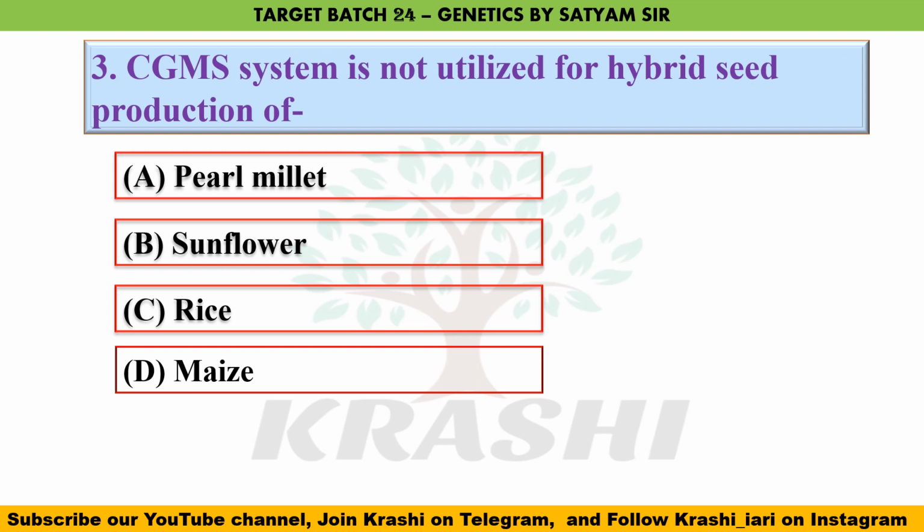Question number 3. Cytoplasmic genetic male sterility system is not utilized for hybrid seed production of. So out of these, it is not utilized in maize. In maize, CMS, that is cytoplasmic male sterility system, is used because it is unable to produce a functional pollen.